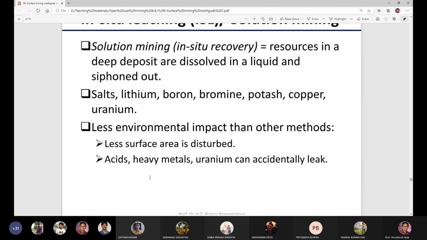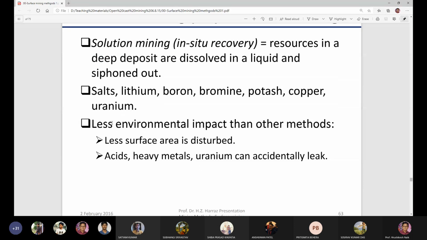So this solution mining is less environmentally degradable than other methods of mining. In the case of the solution mining in situ leaching method, there is less environmental degradation compared to placer mining. Placer mining is more environmentally hazardous than the in situ leaching method.